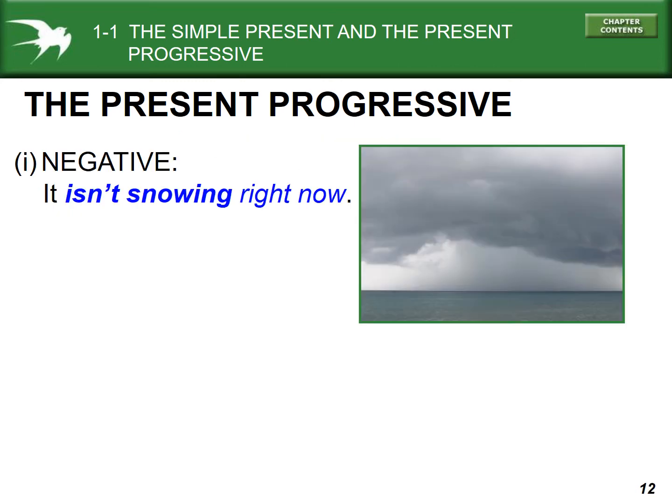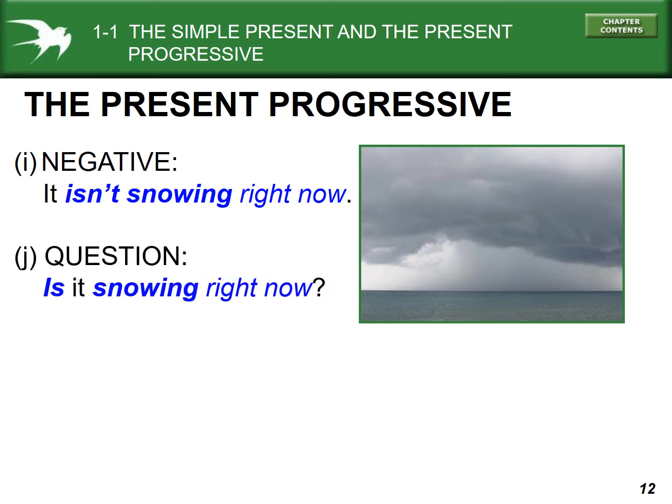Present progressive again. The negative form would be is not, am not, or are not. It isn't snowing right now. The question form, is plus the subject, or are plus the subject, am plus the subject. Is it snowing right now?